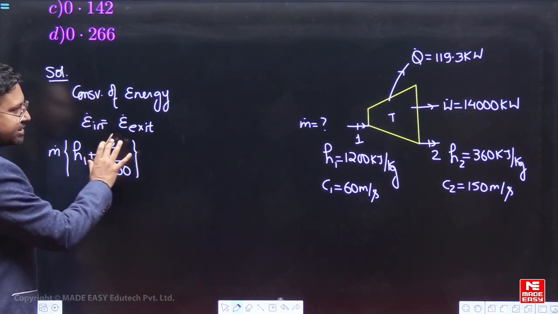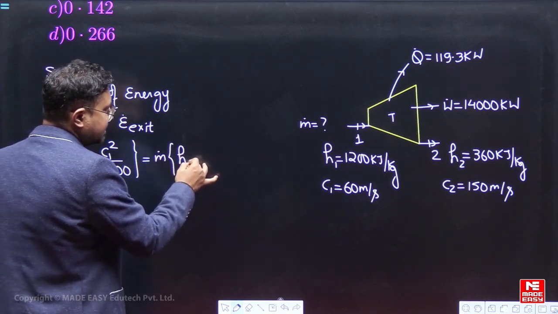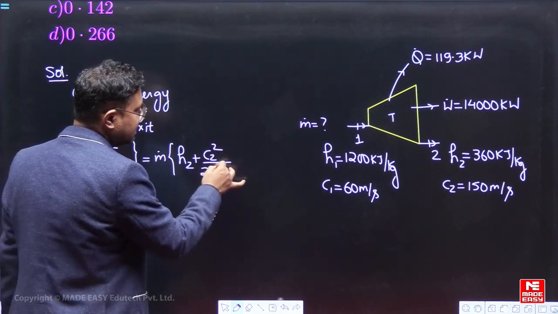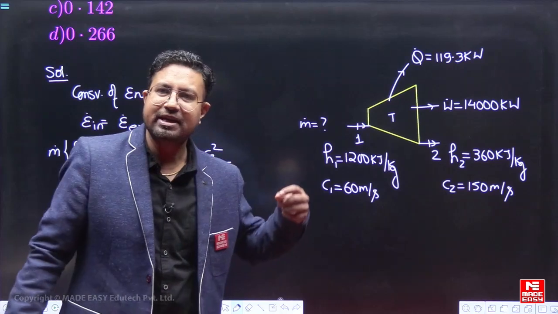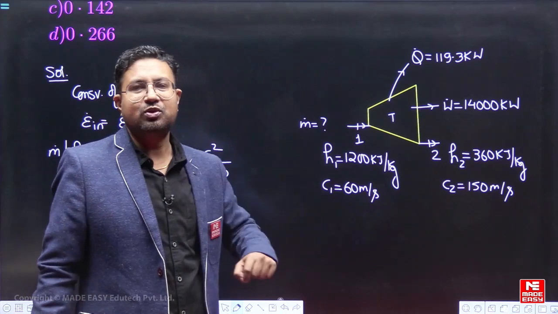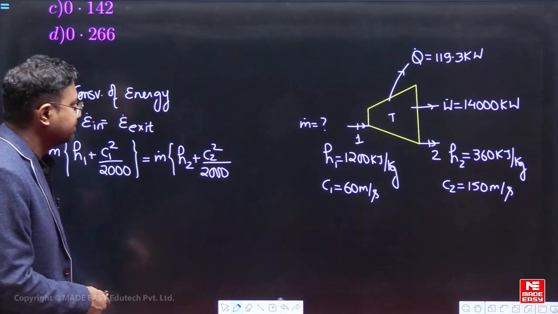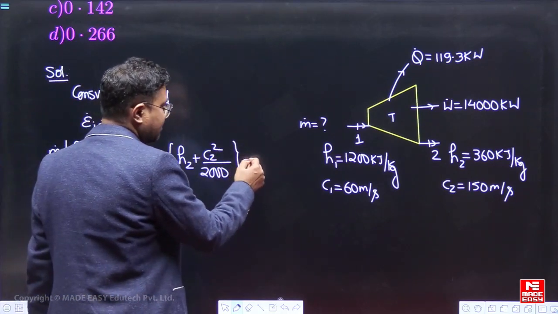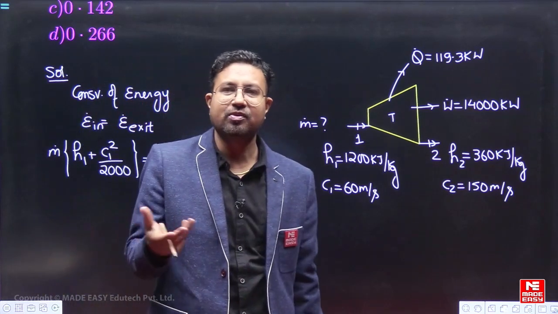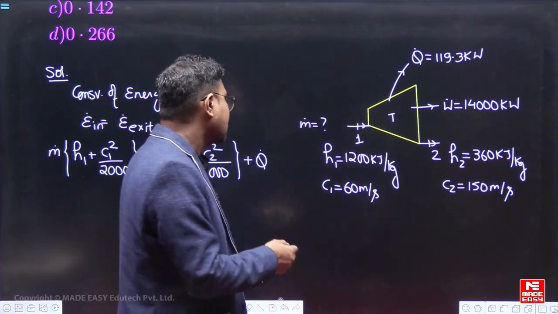This is the entry energy, right? And what is the exit energy? Exit energy is m dot into enthalpy exit H2 plus C2 square upon 2000. So again 2000 से क्यों divide किया? If I keep the velocity in meter per second, if I divide it with 2, unit will be joule. So मुझे किलो जूल में चाहिए because I will keep the enthalpy value in kilojoule. This plus Q dot, देखो I simply know that energy is exiting in the form of heat. तो sign convention का कोई role नहीं है, exit चीज को exit की तरफ ही रख दिया है,